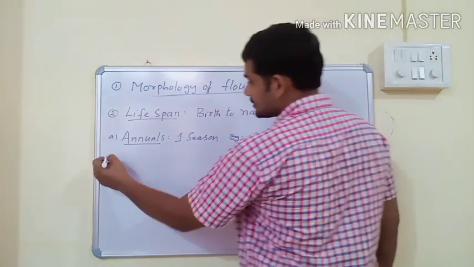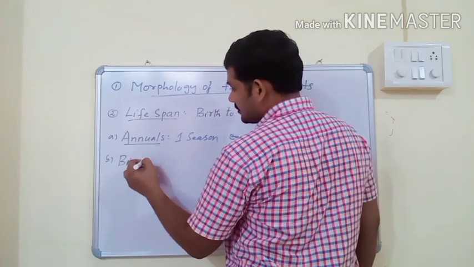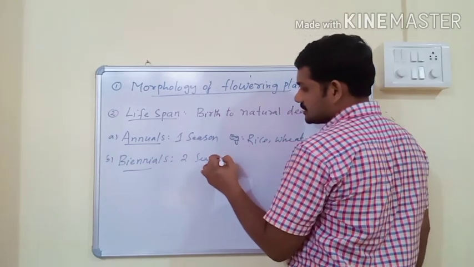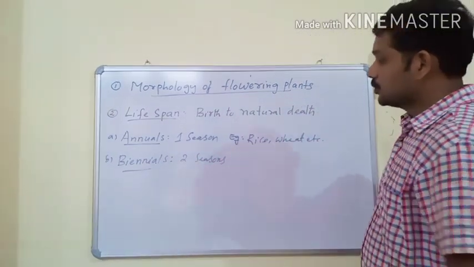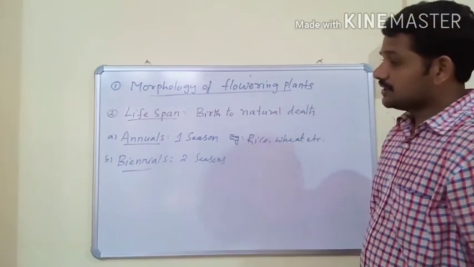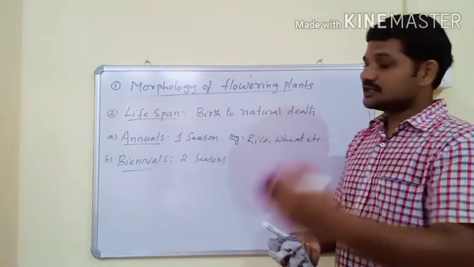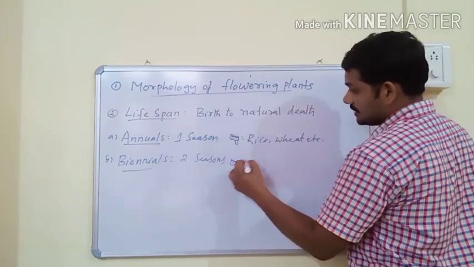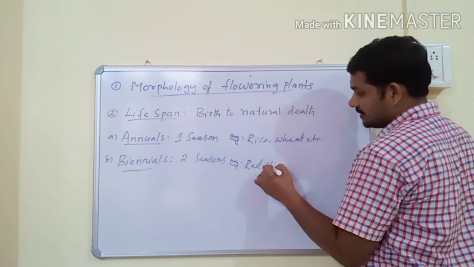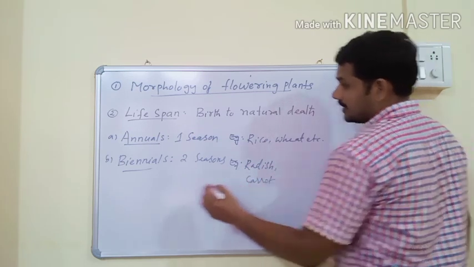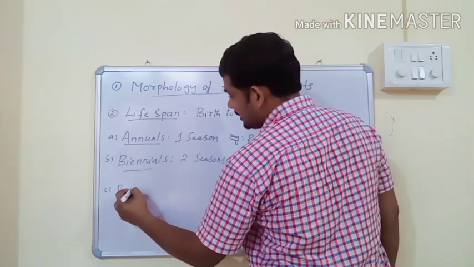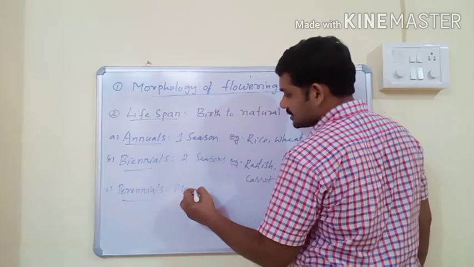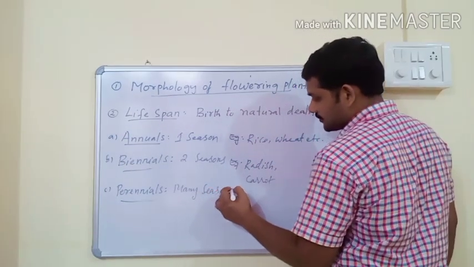The second one is biennials, lifespan with two seasons. It is usually 2 years, maximum 2 years. In biennials, in the first year they have vegetative growth and in the second year they have reproductive growth. The best examples are radish, carrot, etc. And last, perennials: lifespan with many seasons are called perennials.